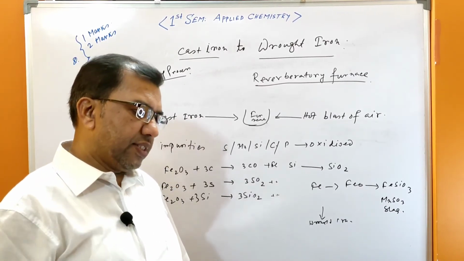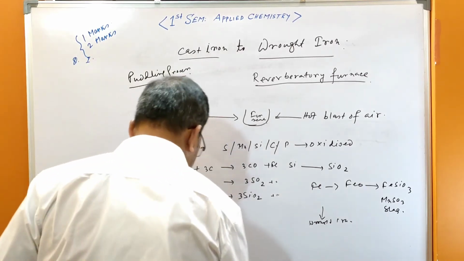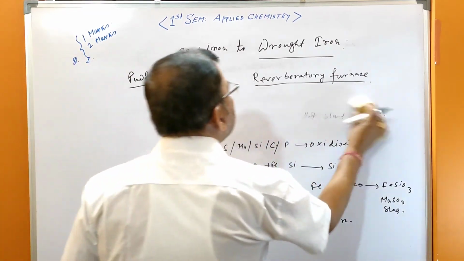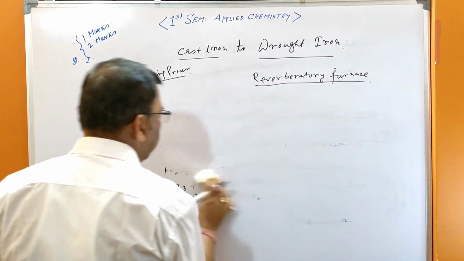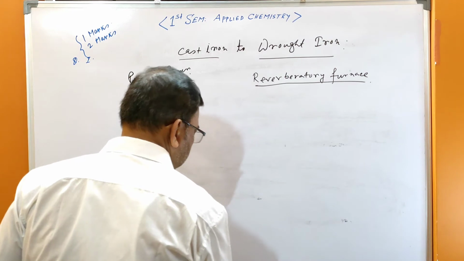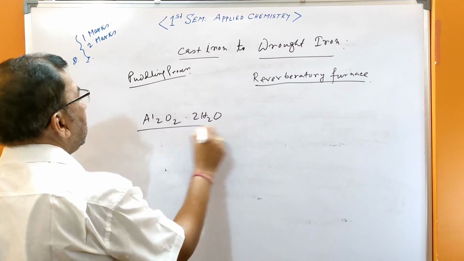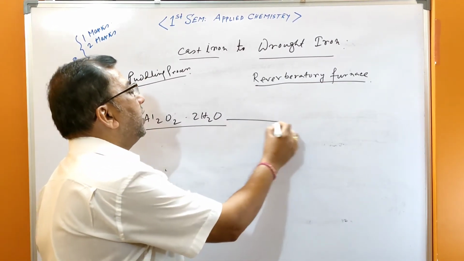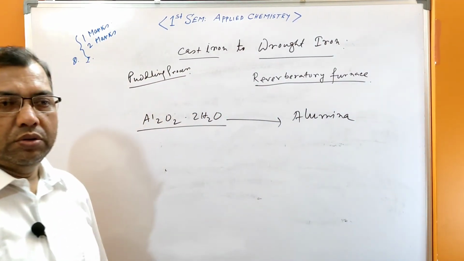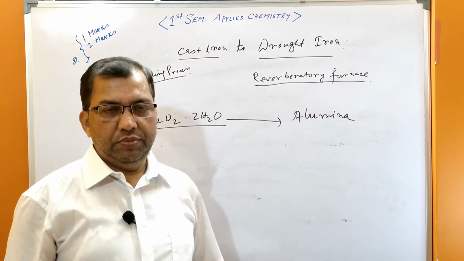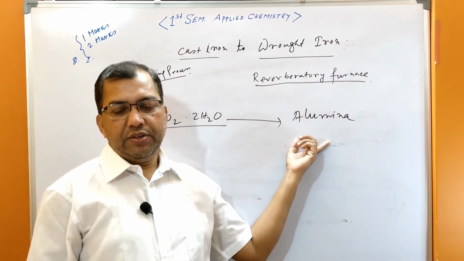Suppose alumina is extracted from bauxite. Aluminium is commonly extracted from bauxite. The formula of bauxite is Al2O3.2H2O. This is bauxite. From bauxite we get alumina, and then from alumina to aluminium. So first, from bauxite to alumina, how do you extract it?